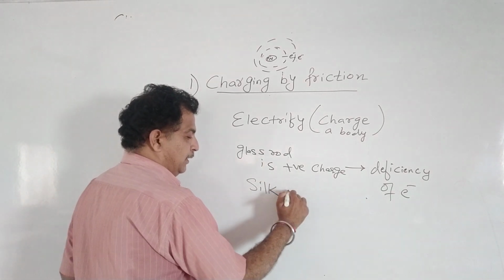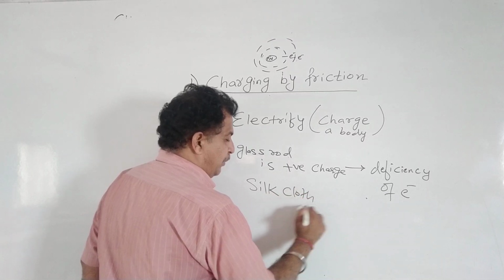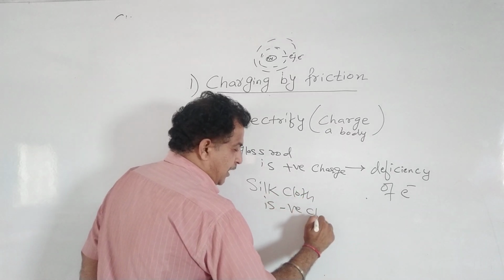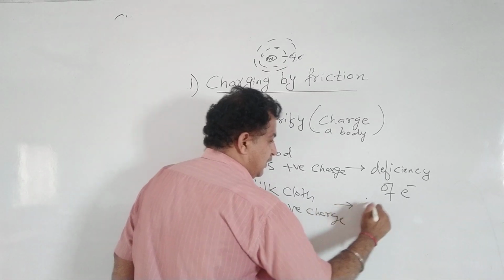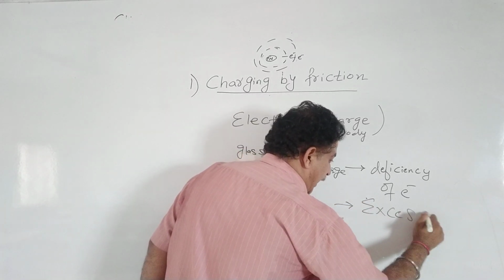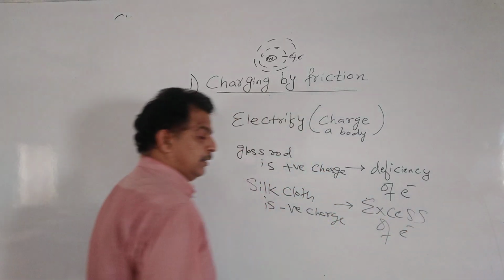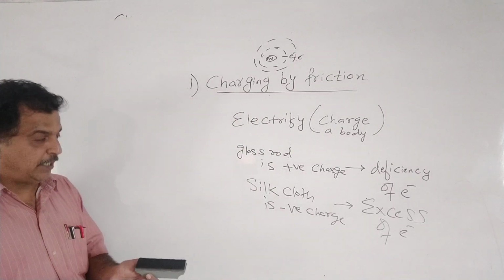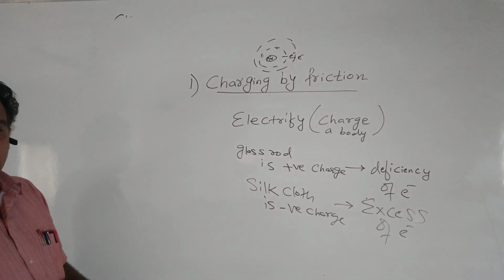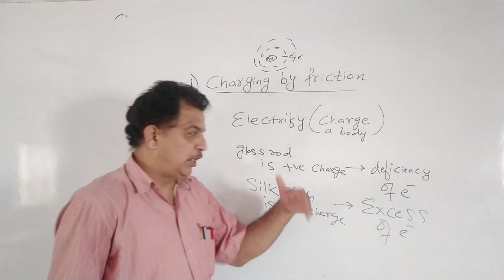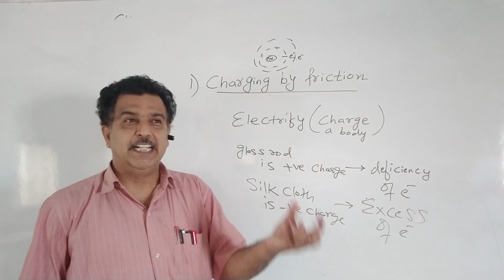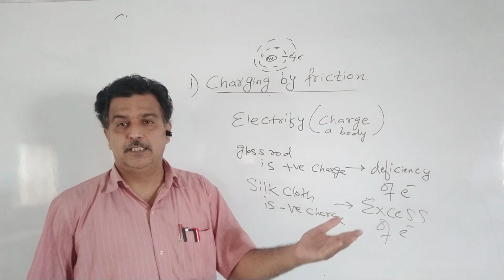एंड सिल्क क्लॉथ या सिल्क it becomes negatively charged. It means it has excess of electron. So, in charging by friction, it is either a removal of electron from one body and addition of that electron in the other body.